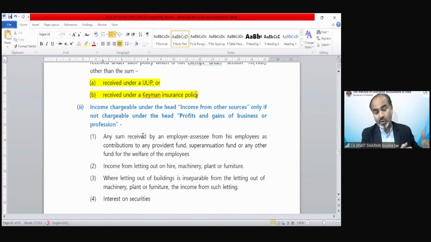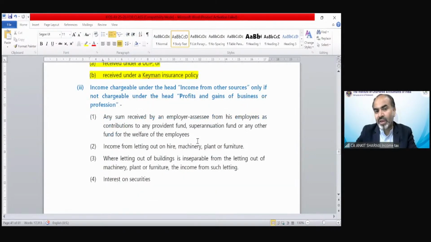If it could be taxed under PGBP, then these are going to be taxed under the business head. And if these are not taxable under the PGBP head, then these are going to be taxed under income from other sources.